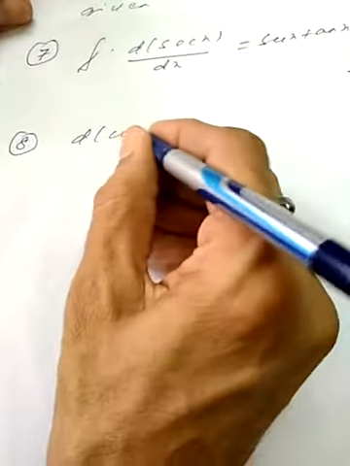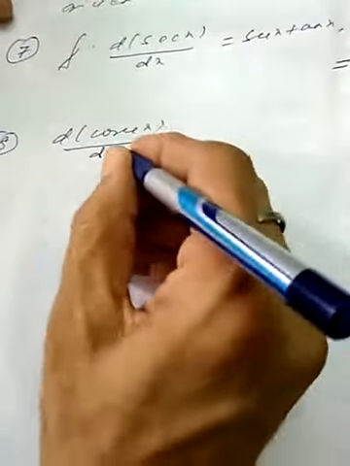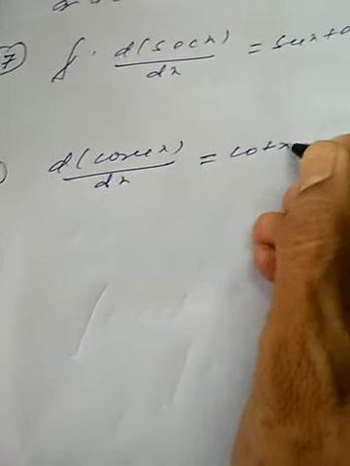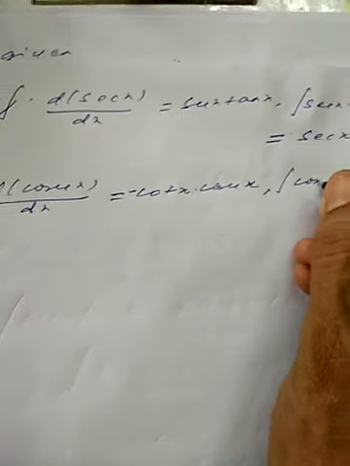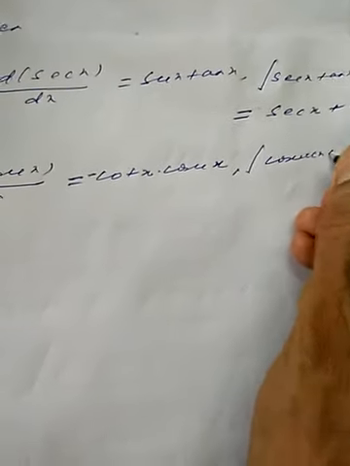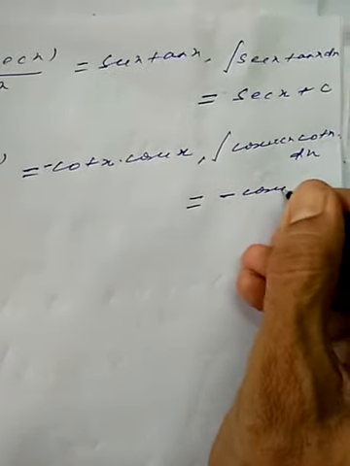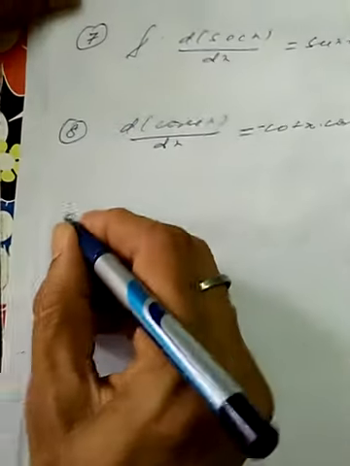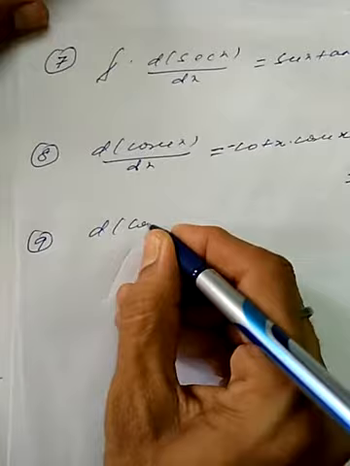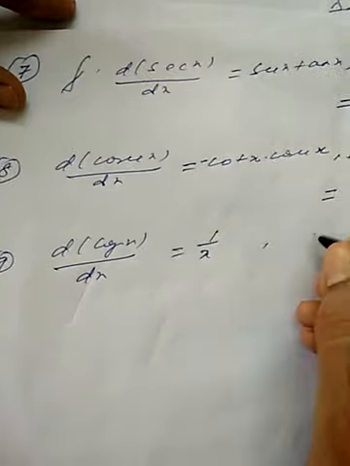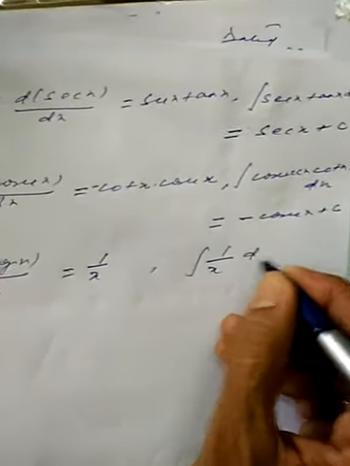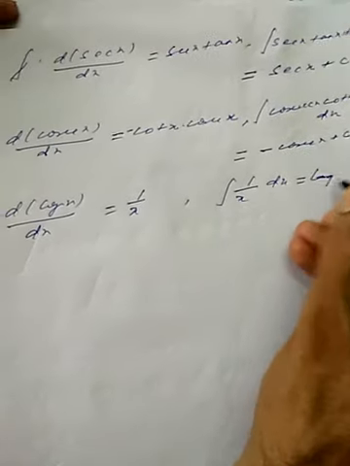Differentiation of cosec x is cot x into cosec x with a minus sign. So when we go with the integral of cosec x cot x dx, this is minus cosec x plus c. Differentiation of log x is 1 by x. When we go with 1 by x with the integral, it will be log x plus c.